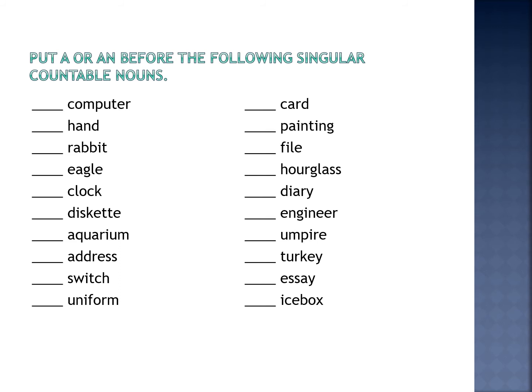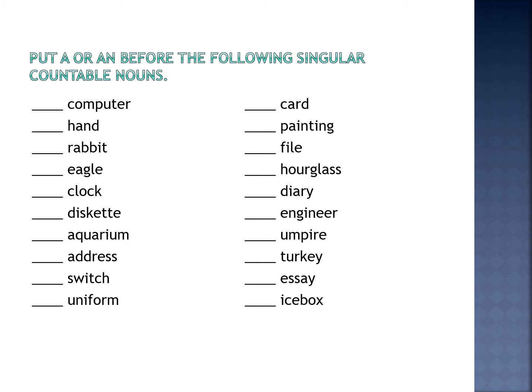A card, a painting, a file. Yes, it's not hour, it's our, silent H. So an hourglass. A diary, engineer, so an engineer. An umpire, a turkey, an essay, an icebox.